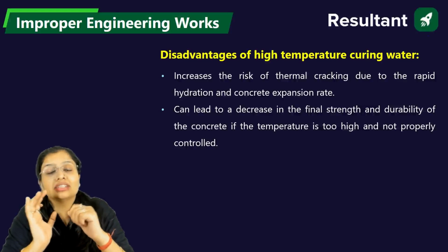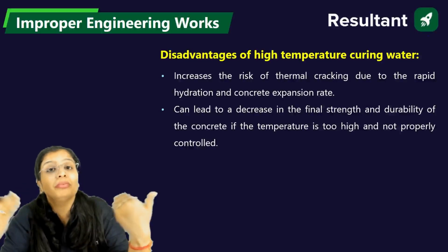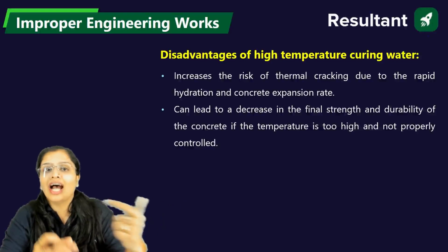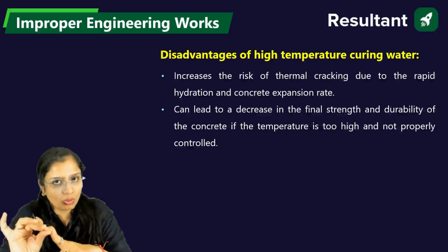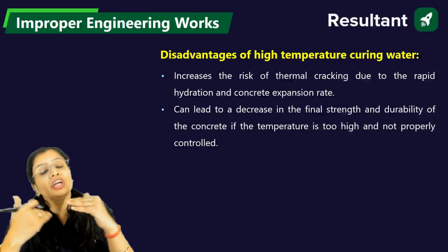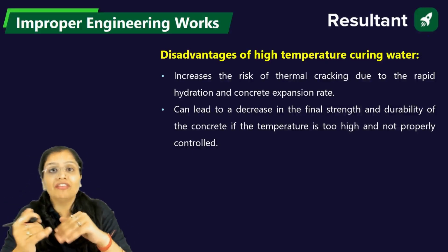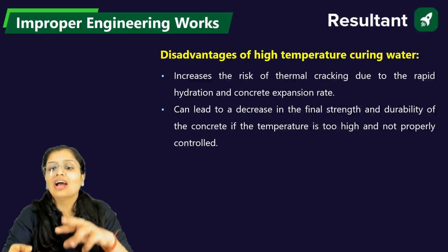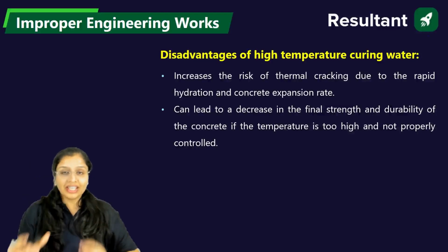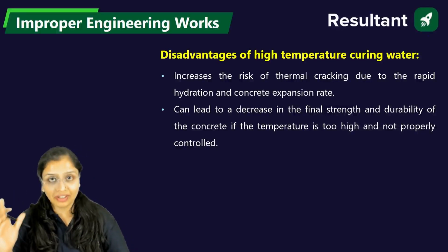And eventually if the temperature becomes very high, it will not be controlled. So if you use low temperature, the hydration process will slow down, but eventually durability will be more and final strength will be more. But if you are using high temperature water, eventually thermal cracking will be there, and final strength and durability will be affected.